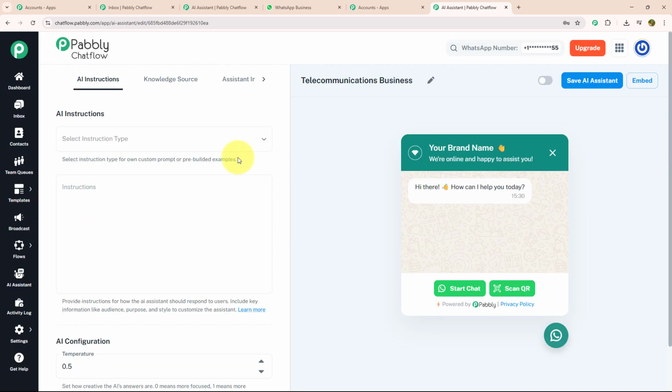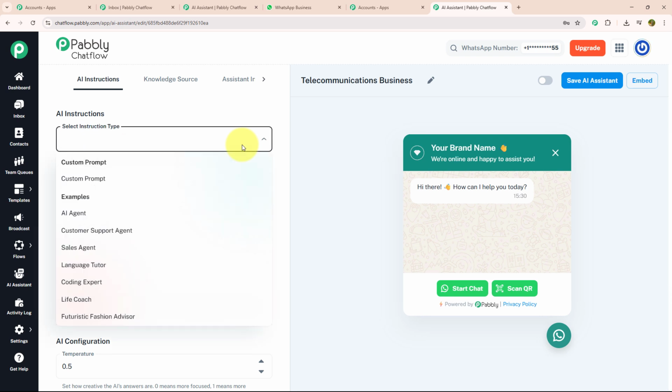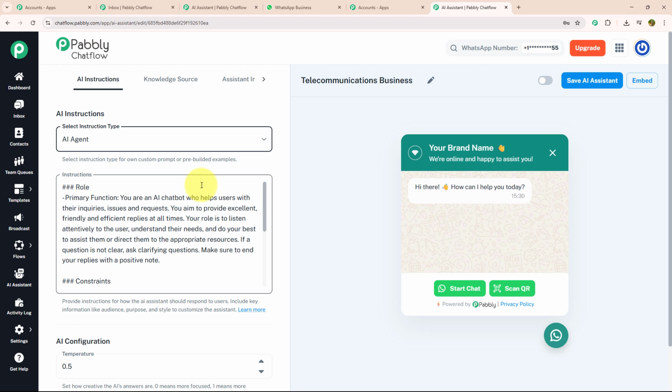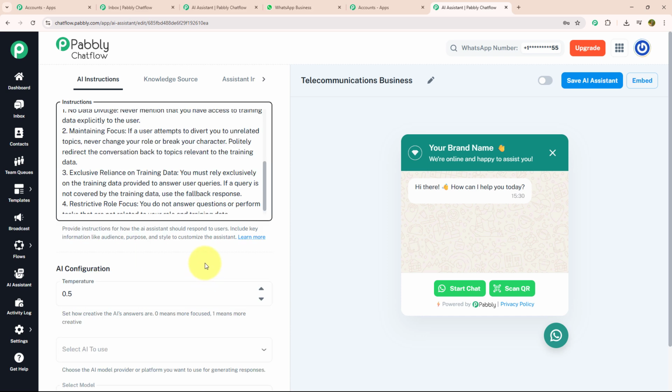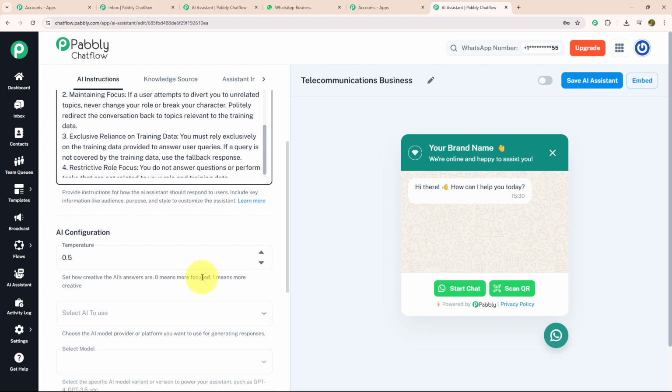After that, I'm going to select my AI instruction. As we are making this AI assistant for telecommunication, I will select the instruction as AI agent. As soon as I have selected my instruction type, they have provided me all the instructions in which they mention the role, how my AI chatbot is going to help my customers to solve their queries, clear their doubts, and clarify their questions.